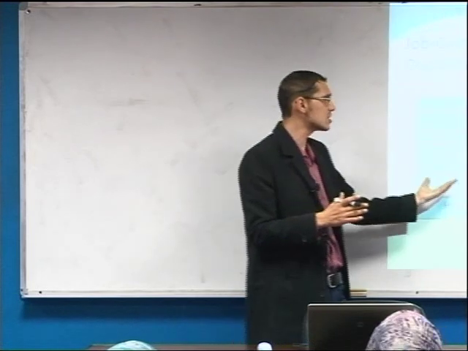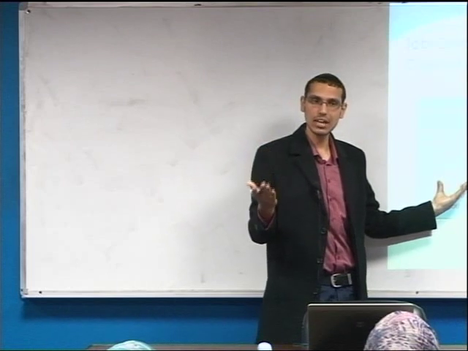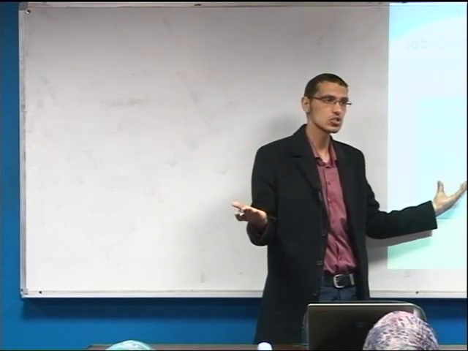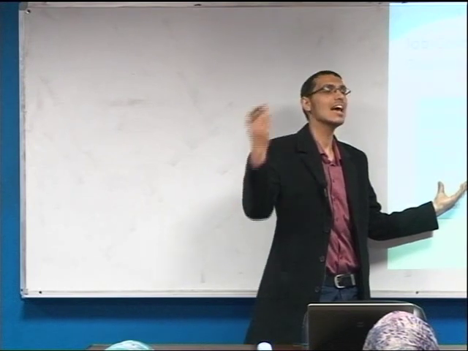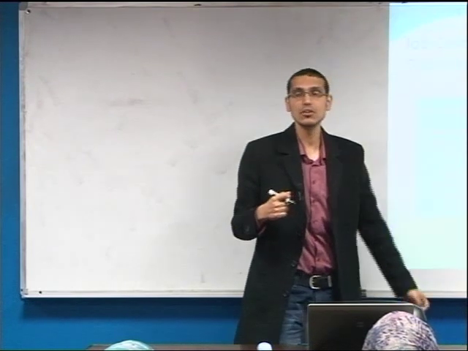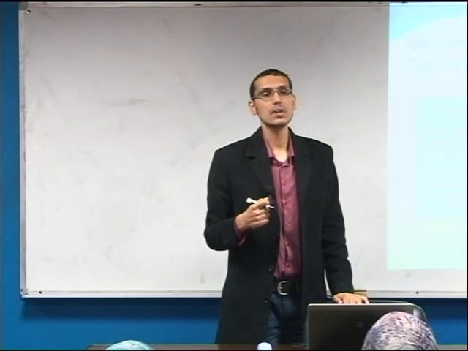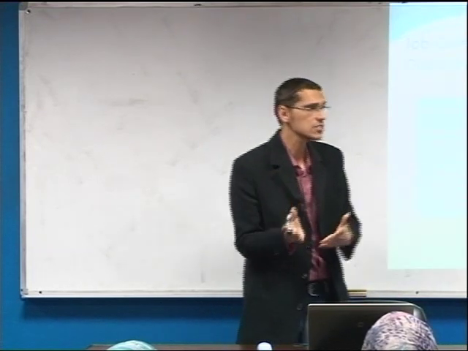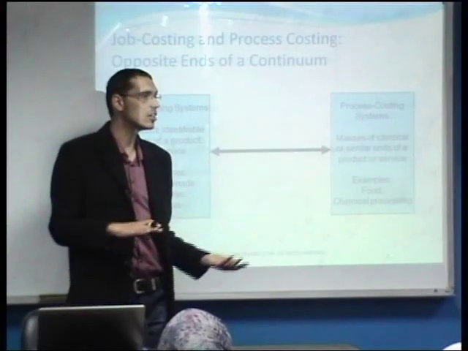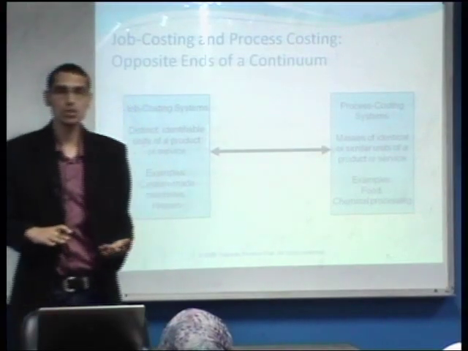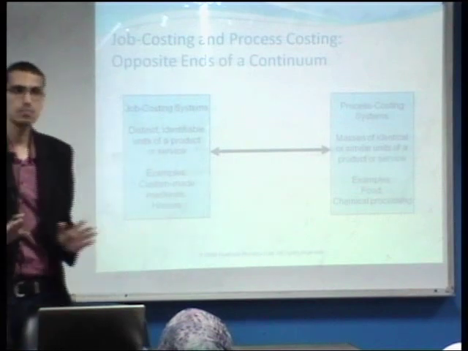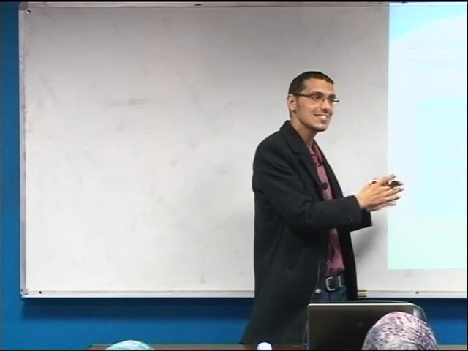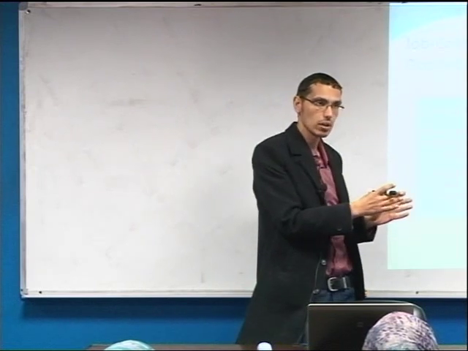Of course, in job costing, we took how to calculate the cost of the finished goods at the end of a specific period, and we also took how to calculate the cost of the work in process at the end of a specific period. Now let us take the other end of the continuum, which is the process costing. Any questions? All this information was taken in detail in Cost Accounting 1.